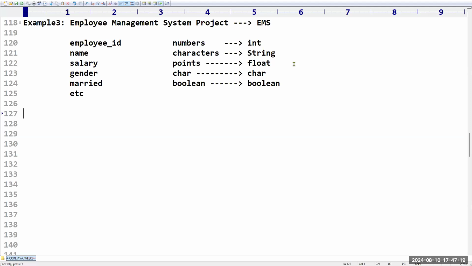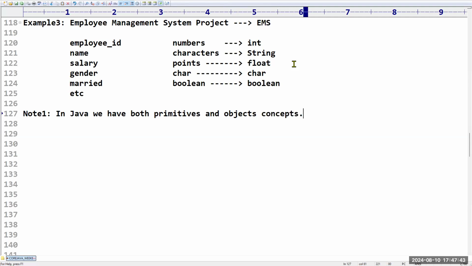Right. Now listen carefully. There is one small term. Maybe you will feel some difficulty, but don't worry, it is easy. In Java, we have both primitives and objects. We have two concepts: one is primitives, another one is object. What is primitive? What is object? For example, consider I have one small chocolate with me.